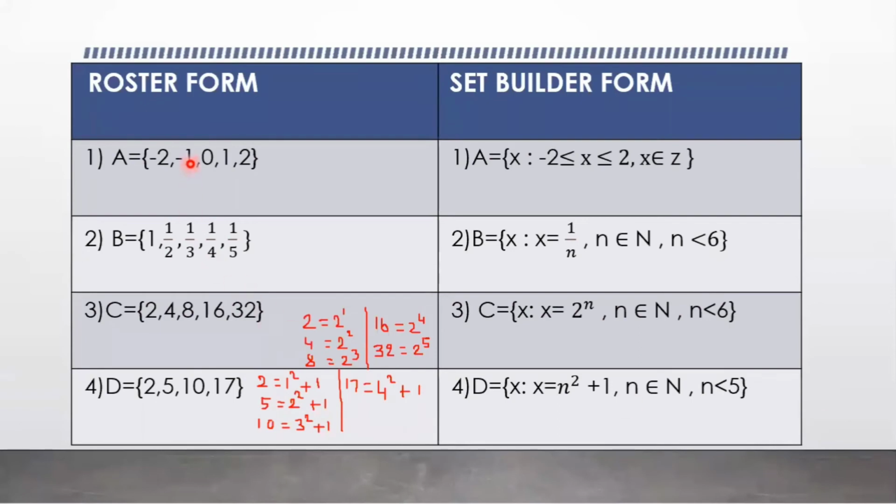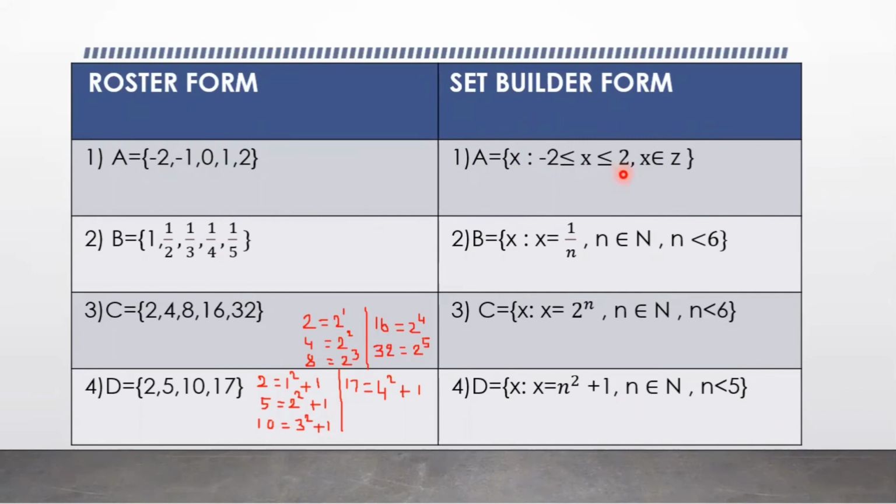How to convert the roster form into set builder form? Here in this example, set A is the set of -2, -1, 0, 1, and 2. So here the elements lie between -2 and 2. How to write it in set builder form? Capital A is equal to the set of all x, for all elements we are considering x, such that x lies between -2 and 2. So -2 is less than or equal to x, less than or equal to 2.